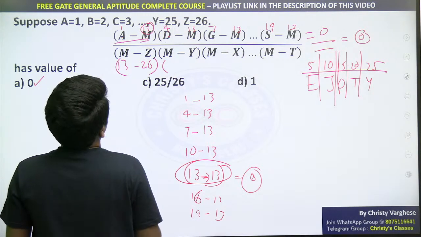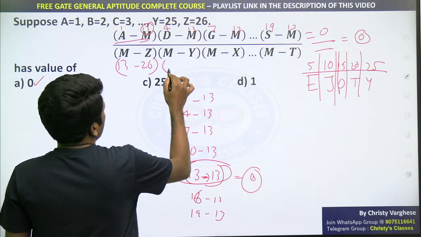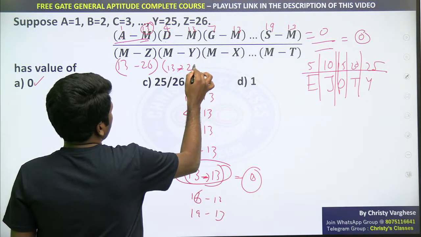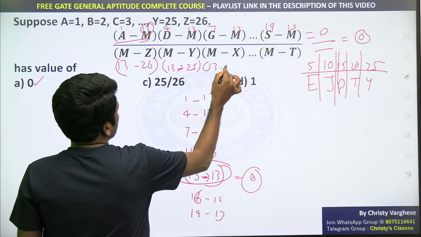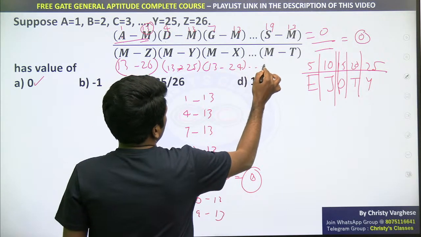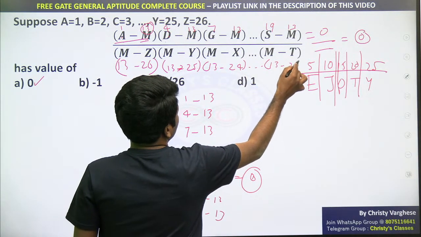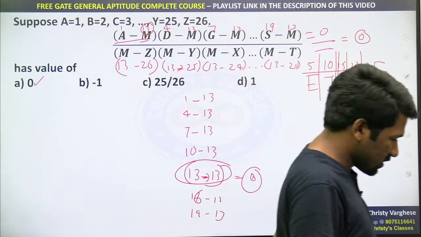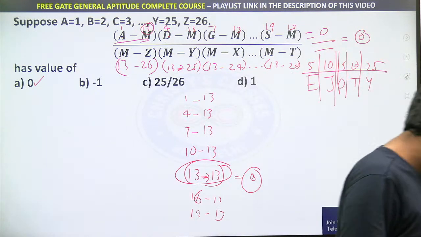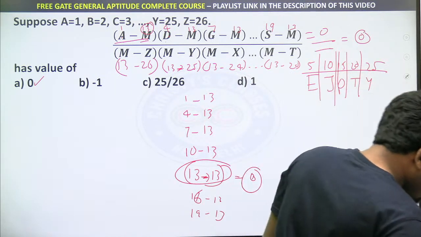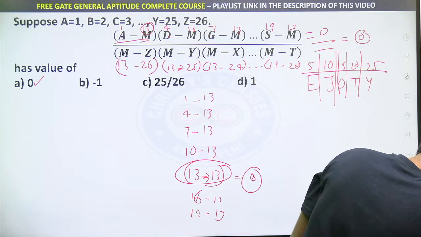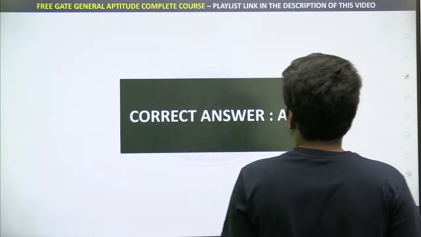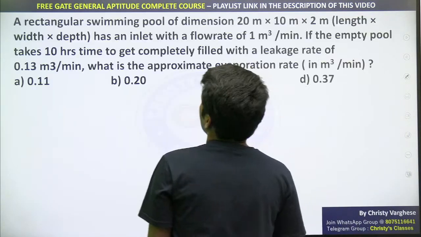13 minus, this is x, y, z, 25. 13 minus 24, up to 13 minus 20. But why waste your time like that? That is not what CSIR expects. I hope all of you got it. Okay Vilas. Okay, anyway, option A will be the correct answer.